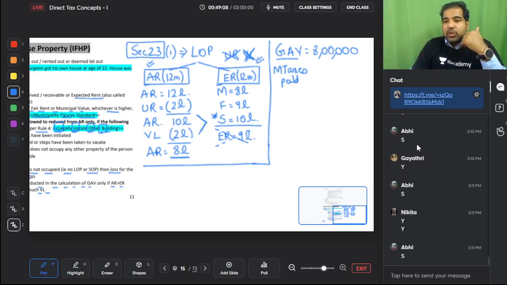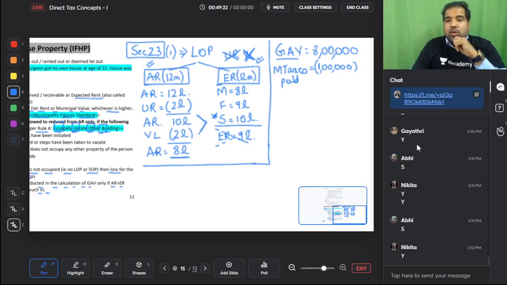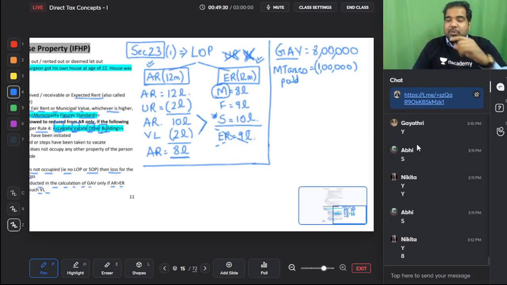So if municipal taxes you paid, even if you paid for last year, even if you paid in advance for next year, whatever you paid, you will get a deduction. Yes, let's say you paid 1 lakh rupees. Will you get a deduction? Yes. Remember, municipal taxes can be given as a percentage also. If they say municipal taxes is 10%, then 10% of what? 10% of municipal value. Remember this could be a trick.